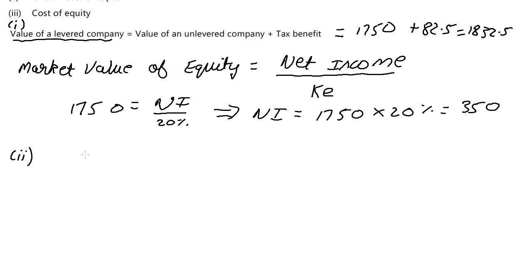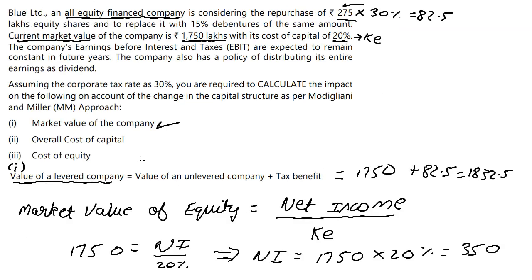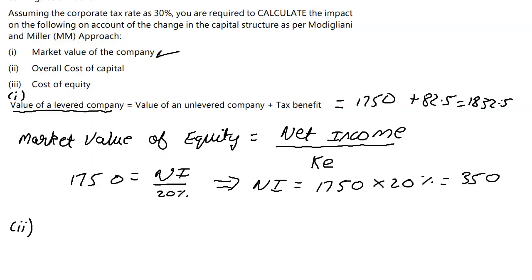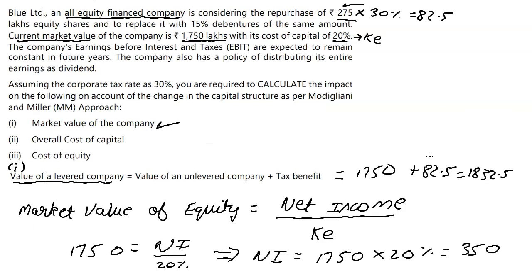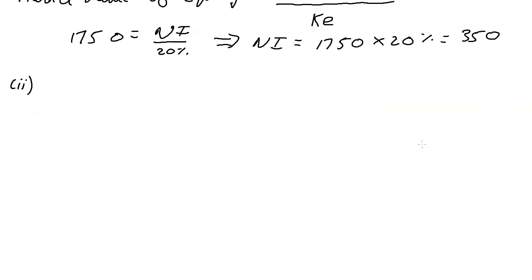So when you think of your original 1750 in terms of equity shares, that was the value of the company before you went in for a debenture issue. What happened to the value of the company after going in for a debenture issue? We got a value of 1832.5, and it is out of this value that we are now able to buy back some of the shares. So 1832.5 minus 275 will give you your equity in the table.